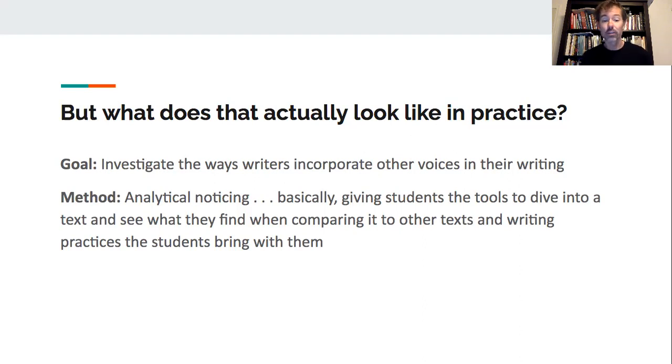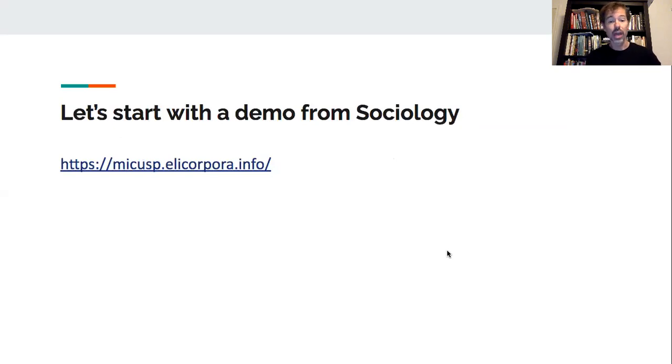And of course, I don't just dive in and say, check things out and notice, but I give them a little bit of a demo. So I want to look at how I would do that in a class. So I would set it up and say that we're going to use this process of noticing. We would begin by preloading and saying, okay, what do you do when you incorporate other people's voices into a text? What have you been taught? What do you know? And they would say all kinds of things about introducing the quote and using quotation marks, citing other people's information, things like that.